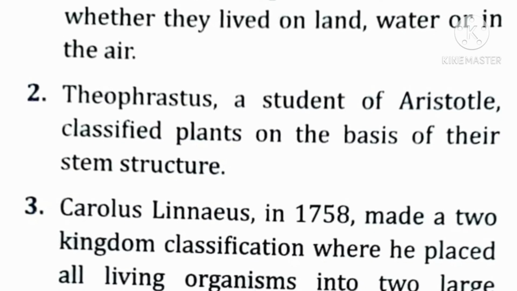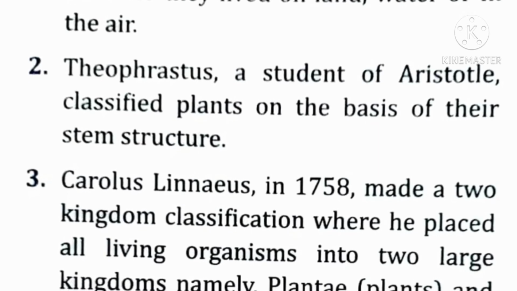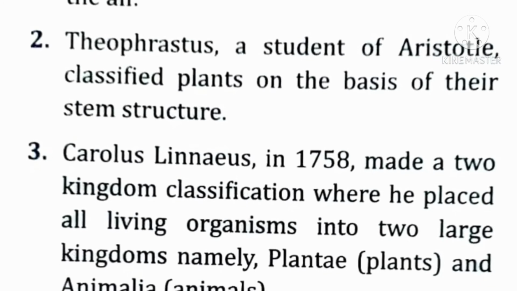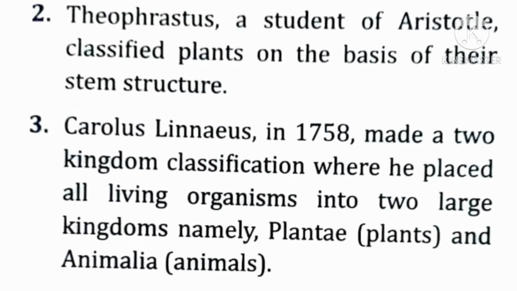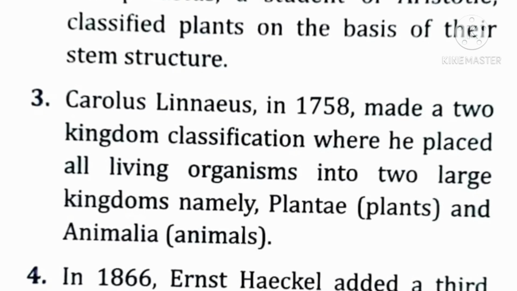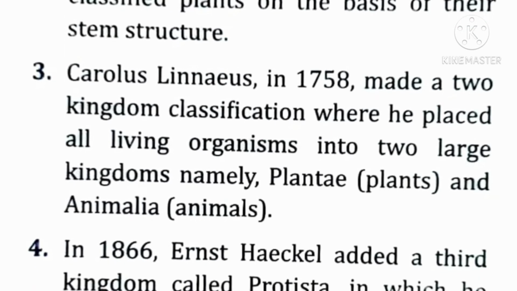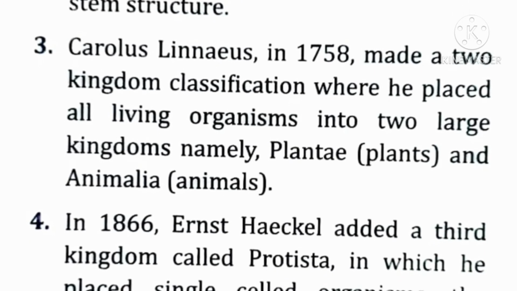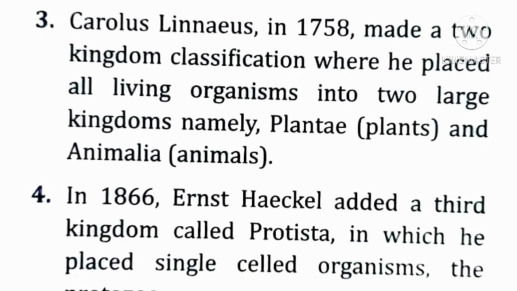Number 2, Theophrastus, a student of Aristotle, classified plants on the basis of their stem structure. Number 3, Carolus Linnaeus in 1758 made a two-kingdom classification where he placed all living organisms into two large kingdoms, namely Plantae and Animalia. Fourth point, in 1866,